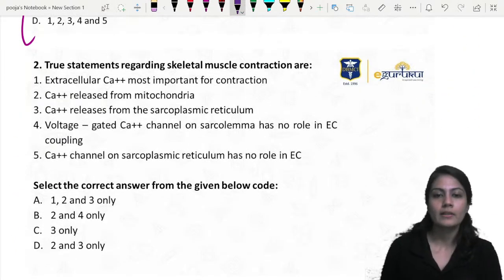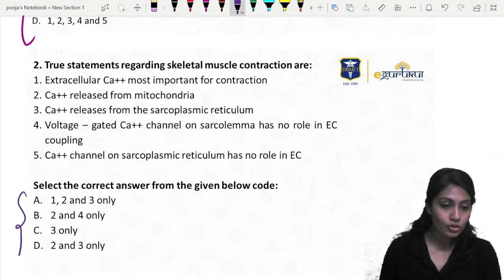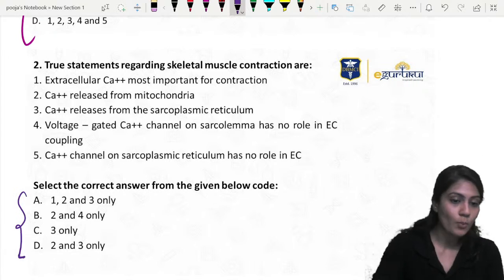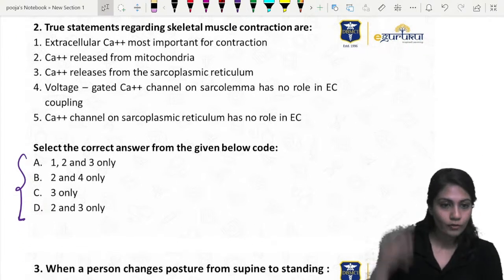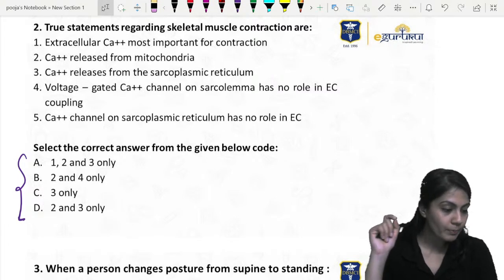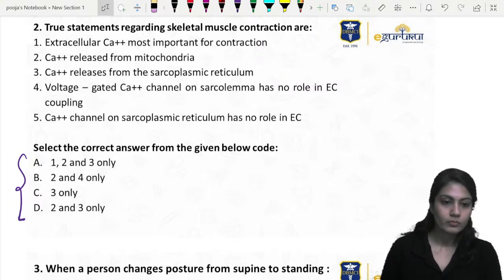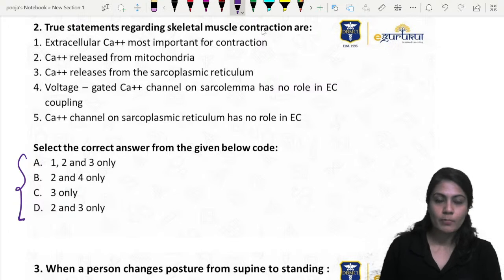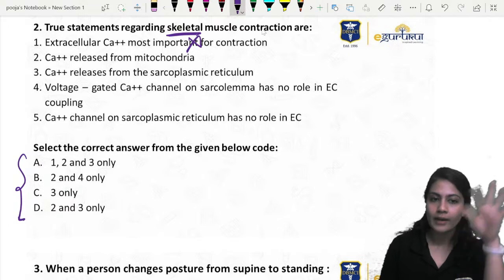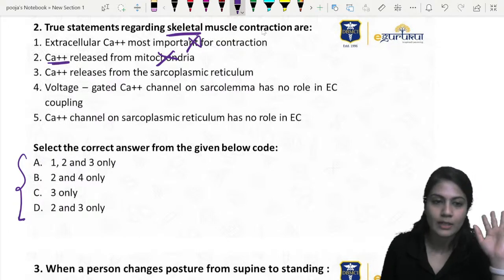True statement regarding skeletal muscle contraction. Again, you have to tell me the answer from these options A, B, C, D, not from 1, 2, 3, 4. This type of questions are coming in the INI-CET, so be prepared. Tell me the answer. Extracellular calcium, most important? Definitely we are talking about skeletal muscle, so obviously not. Mitochondria have nothing to do with calcium release. There is no relationship whatsoever between mitochondria and calcium, right? So this cannot be correct.